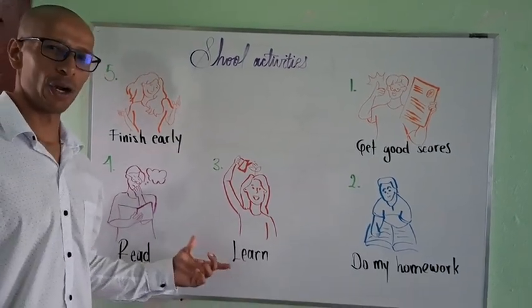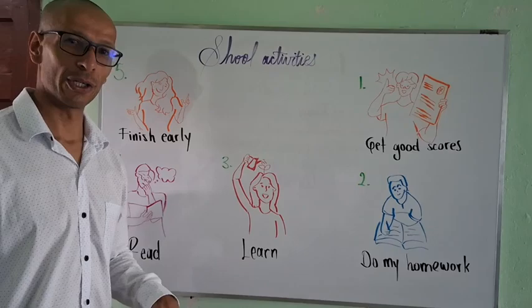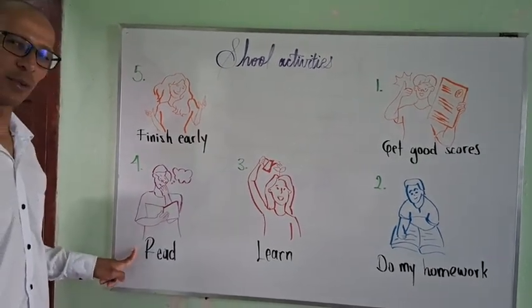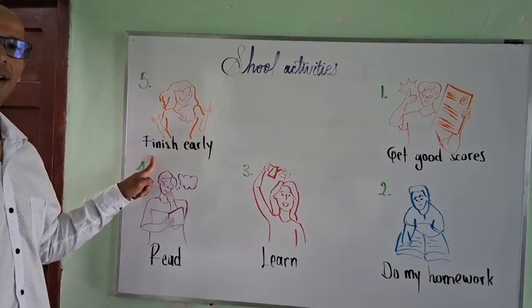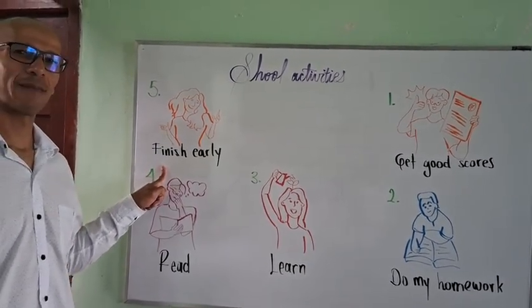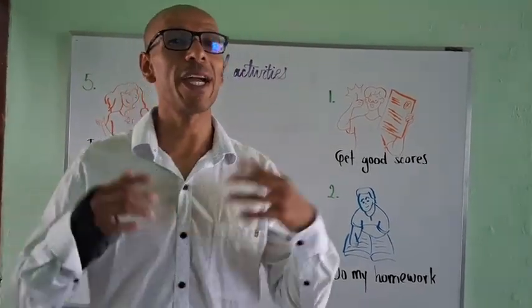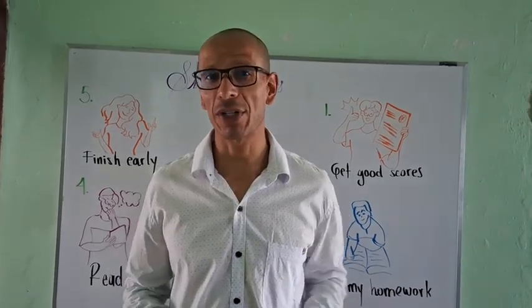Number 3, learn. Number 4, read. And number 5, finish early. With these expressions, we can create our own examples in zero conditional.